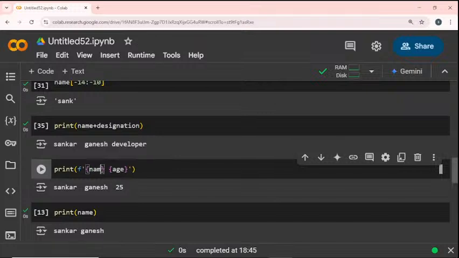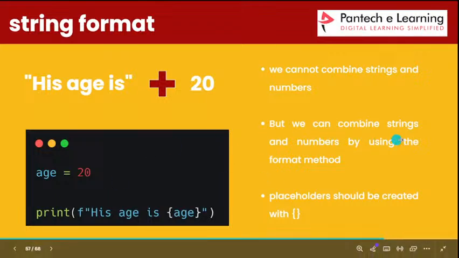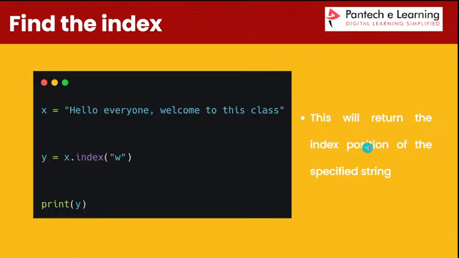If I want, I can directly assign some name. For example, I give Siva, so I directly pass my string, and the age is 26. If I run this, Siva 26 is executed. So we can directly pass the values, and we can also store them in a variable and call the variable, and the value will be executed. There are two kinds of methods. This is the way we can create the string format.